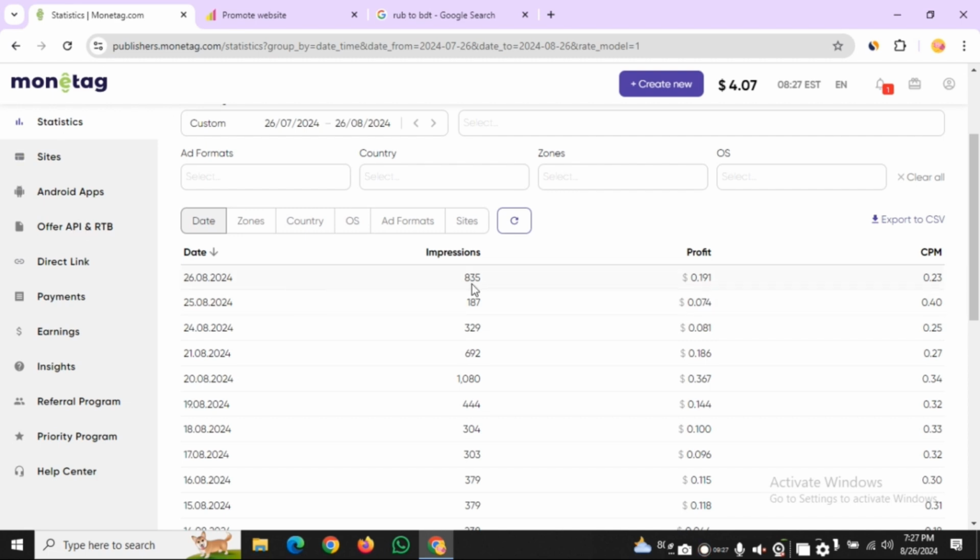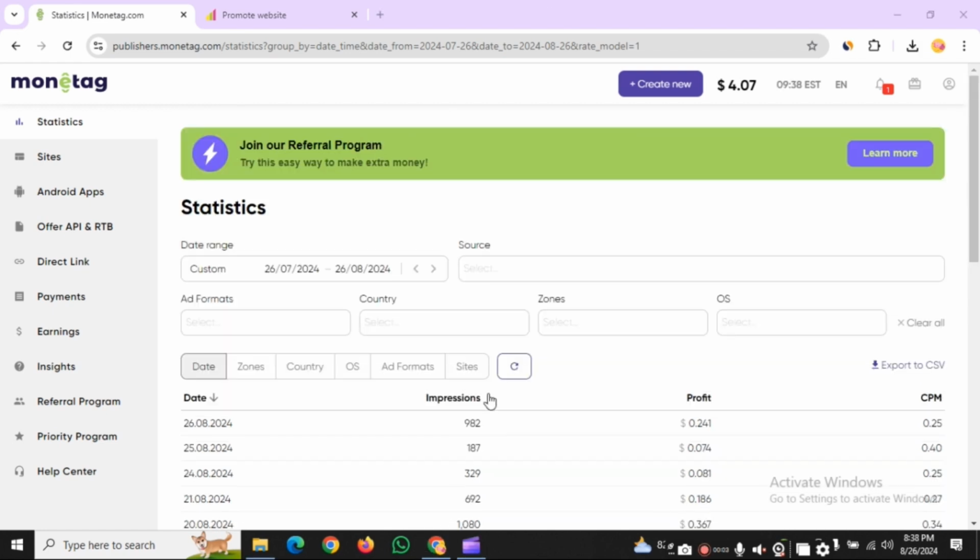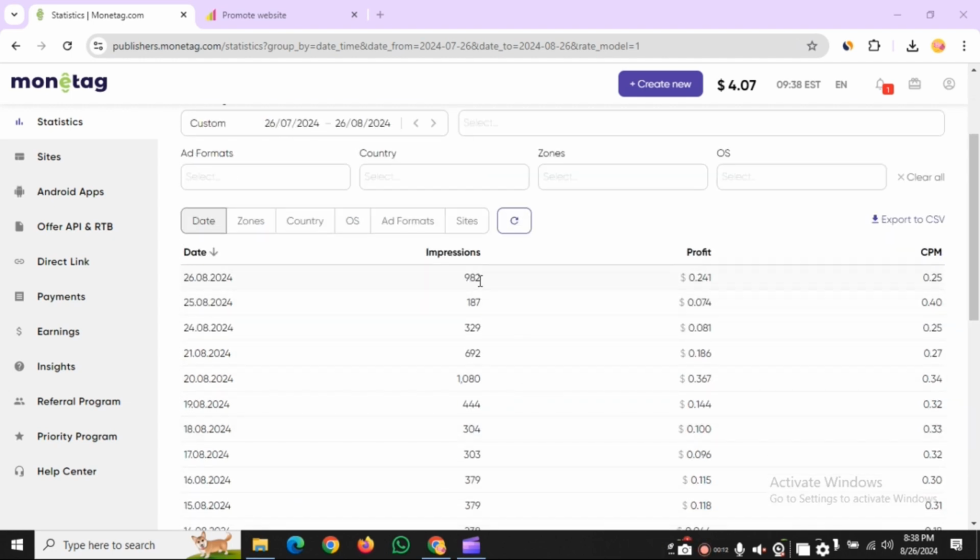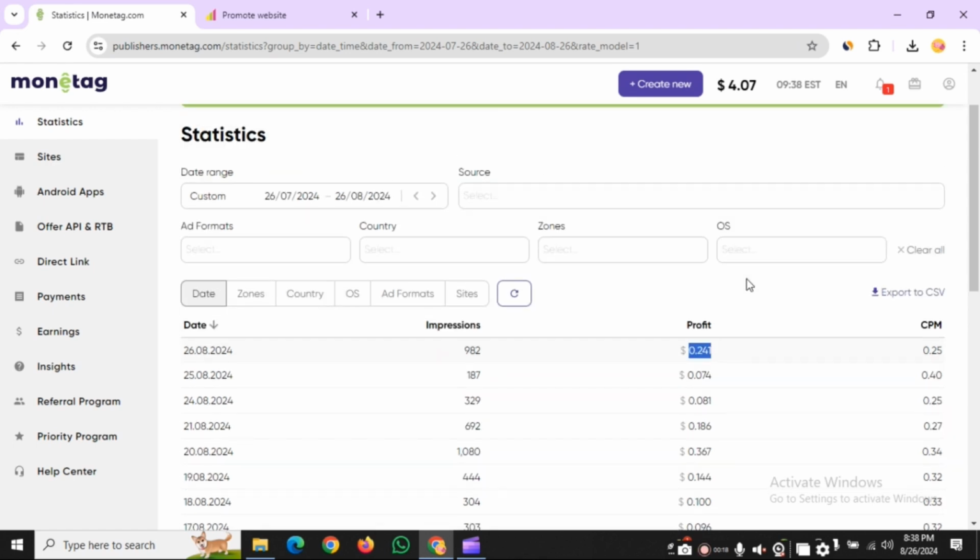Today is 8:35, please remember that. After this traffic, the result is here. The impression is 982 and the profit is 0.241.